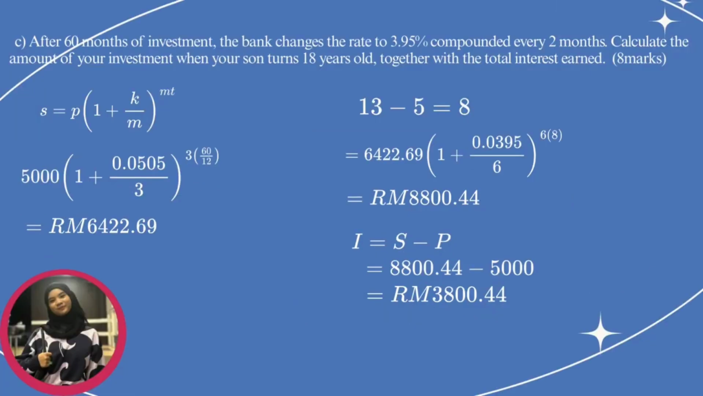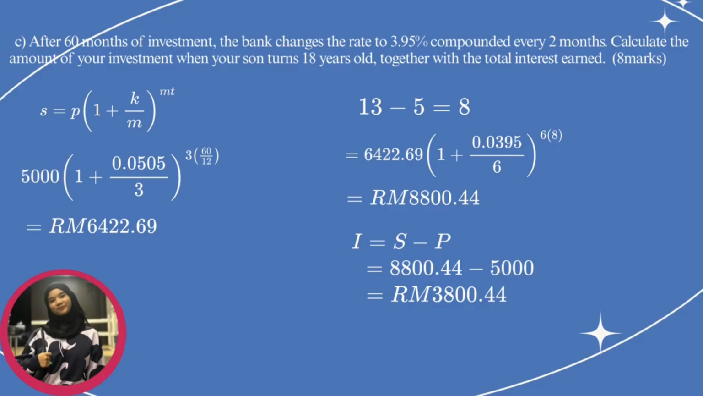C. After 60 months of investment, the bank changes the rate to 3.95% compounded every 2 months. Calculate the amount of your investment when your son turns 18 years old together with the total interest earned. The formula we use in this question is S = P(1 + K/M)^(M×T). Now the information based on the formula: 5,000 (1 + 0.0505/3)^(3×60/12). And the answer is RM6,422.69.